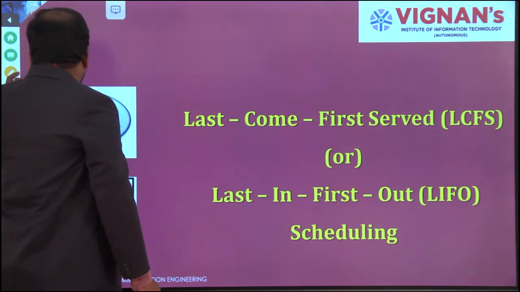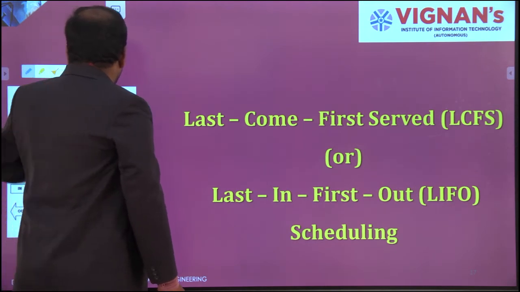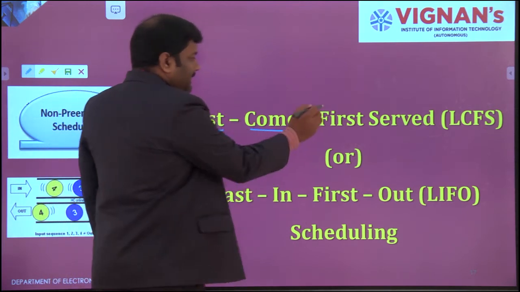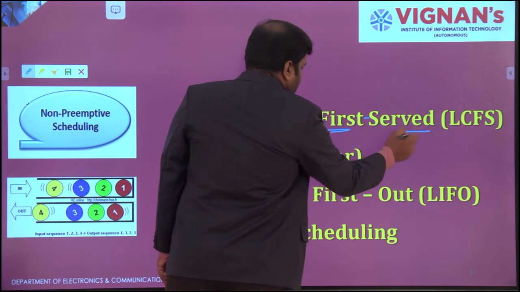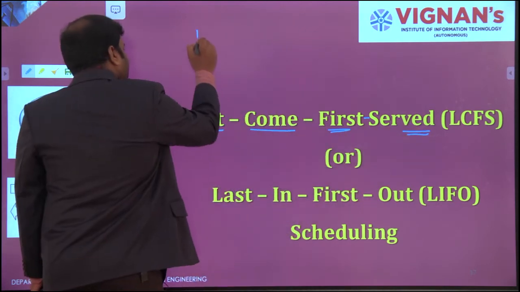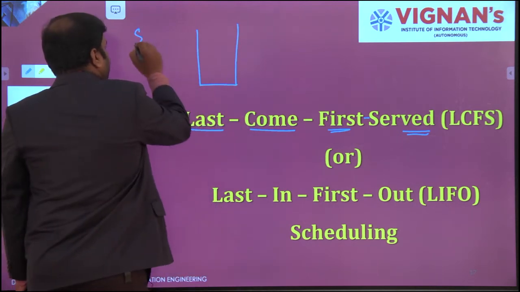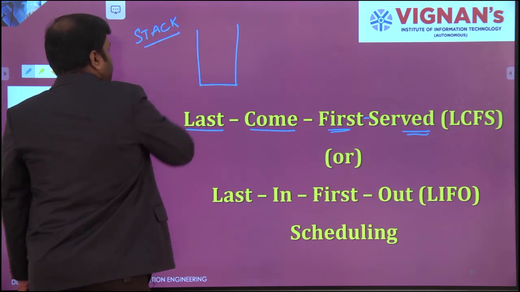Last come, first served. This is what we call LIFO. LIFO is nothing but last come, but it will be served first. You already have knowledge of this one. We used to call it stack operation.